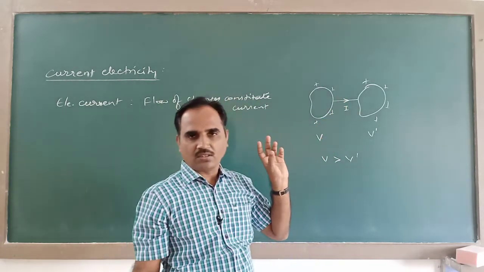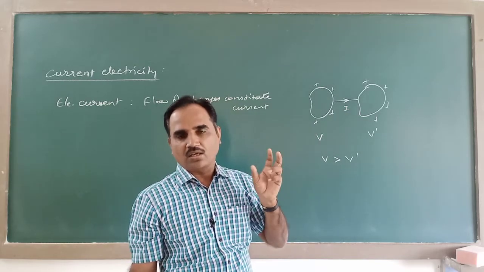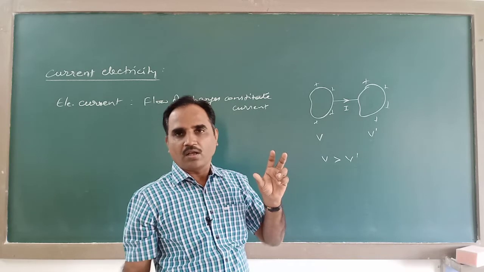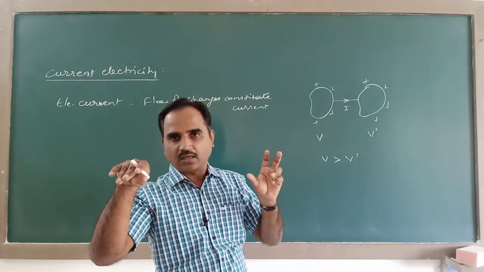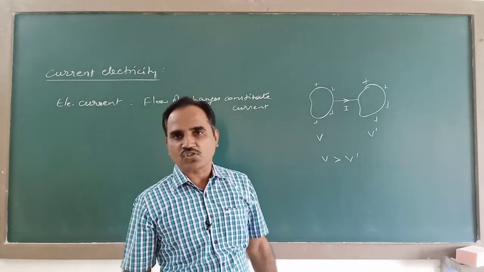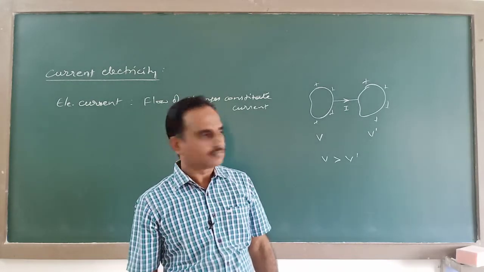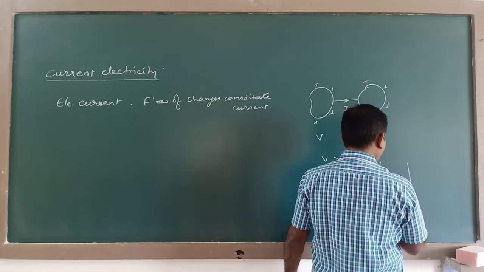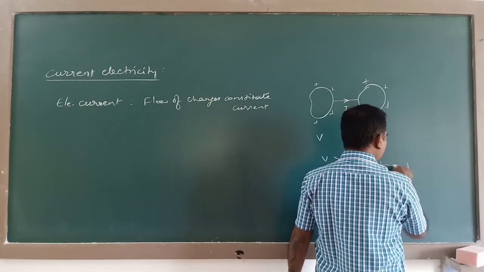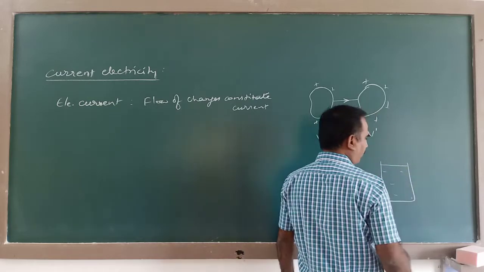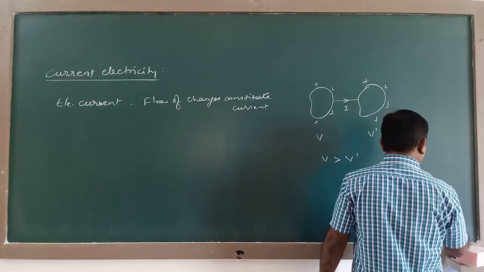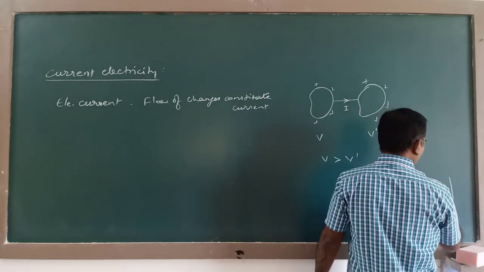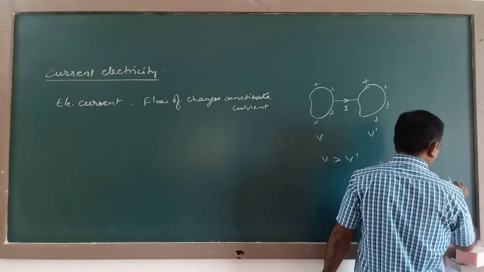This is just like the flow of a liquid between two containers connected when there is a difference in hydrostatic potential. Here this is one container which contains some liquid, say water, up to here. This is another container which contains water up to here.